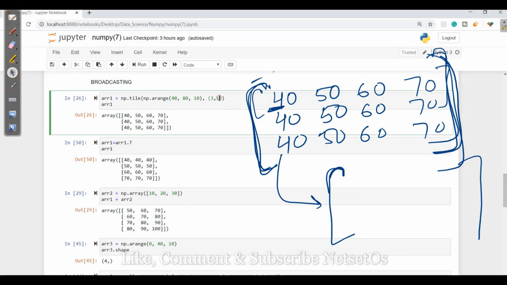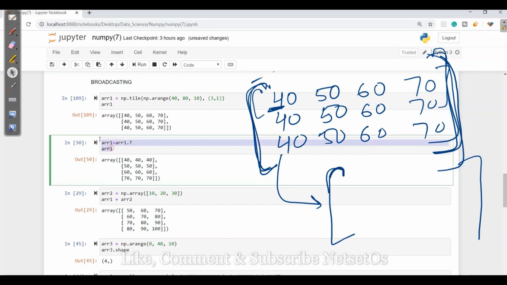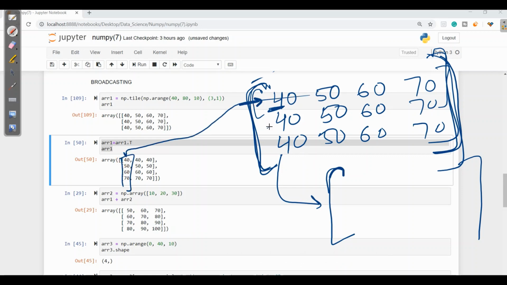When I change from 1 to 2 for columns and I run this, we will get columns 2 times and 3 rows will be there in each column. Now let's make it original 1. We will get the same with 3 rows and 1 column. Now in the next, it is asking to transpose it. So here we have this row 40, 50, 60, 70. This will be converted to columns.